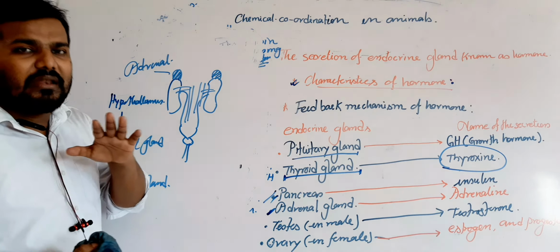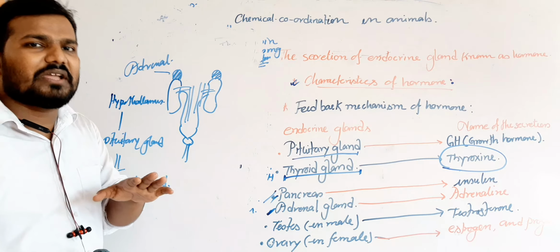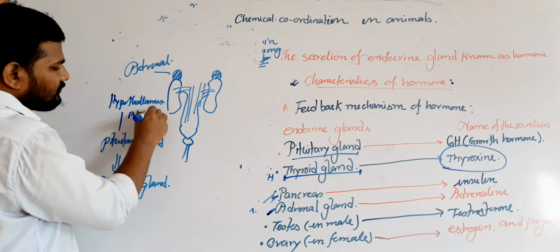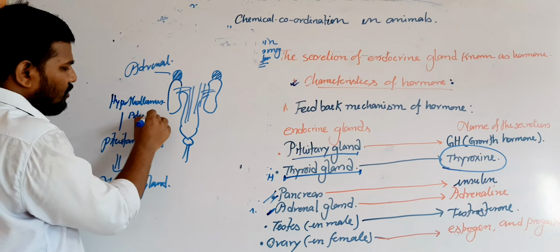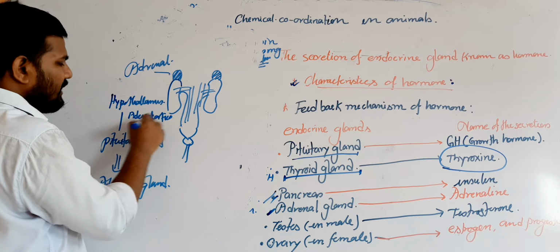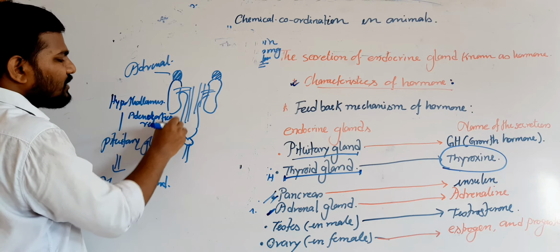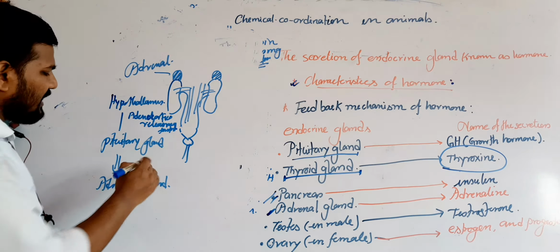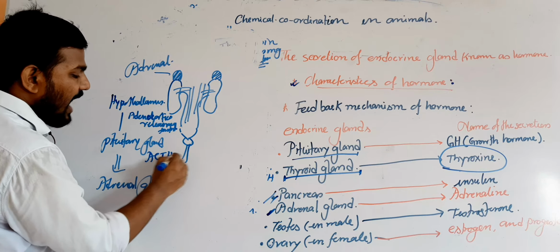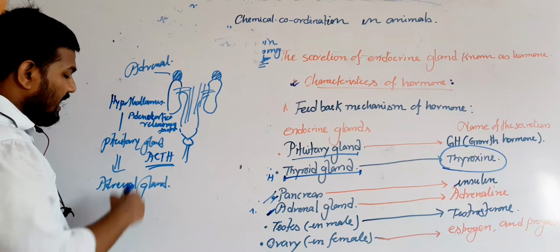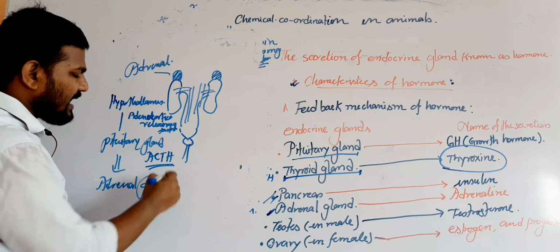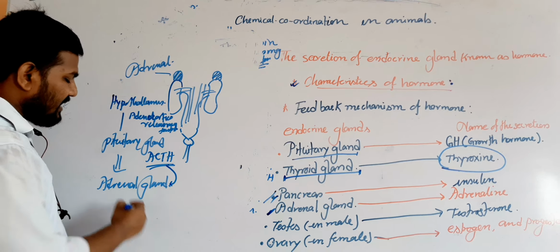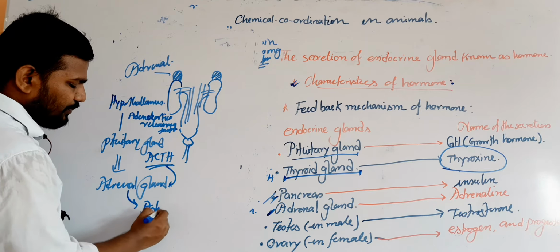The hypothalamus secretes the adrenocortico releasing factor, which mixes with the blood and circulates to the pituitary gland. Then the pituitary gland will secrete the ACTH, adrenocorticotropic hormone. This hormone mixes with the blood and circulates to the adrenal cortex region, the outer part of the adrenal gland, and it secretes the adrenaline hormone.